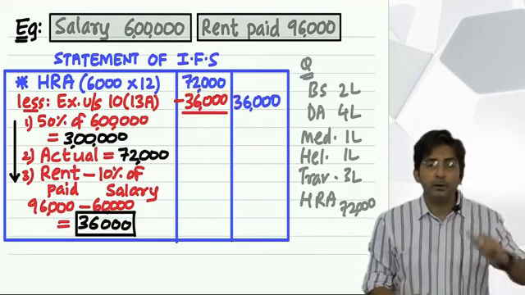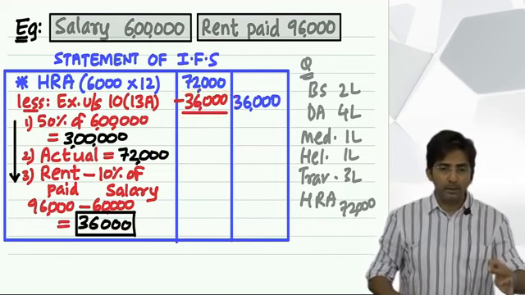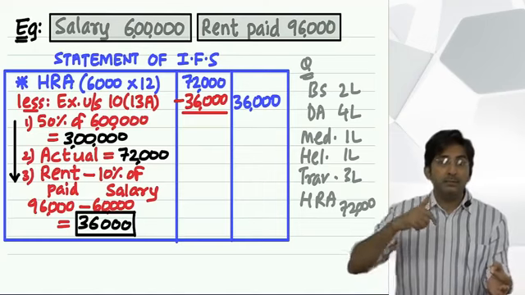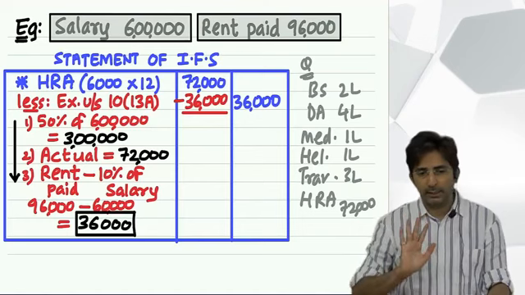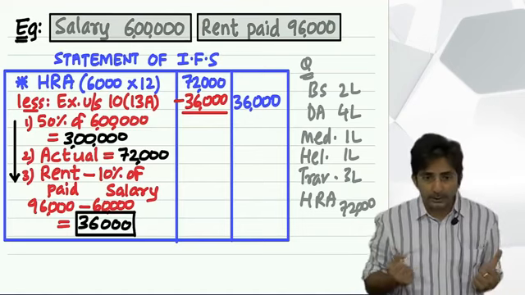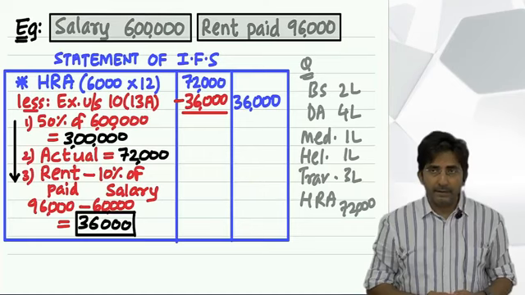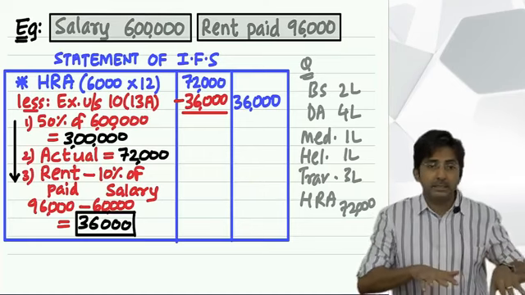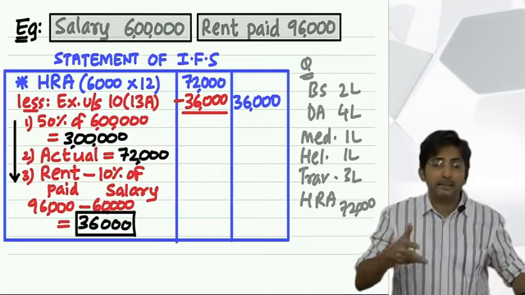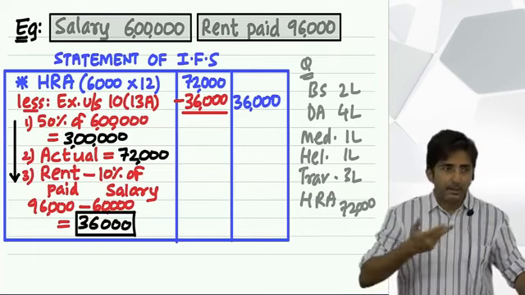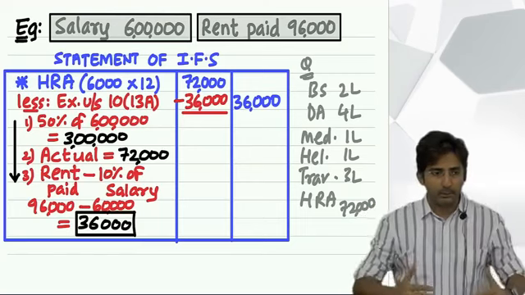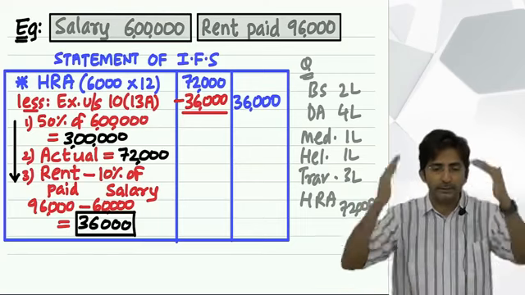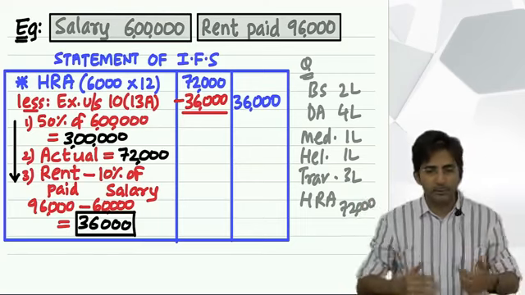And tell me what is the formula? 50% of salary, which means basic salary, dearness allowance and turnover commission. Okay. Then actual amount received. Then rent paid minus 10% of salary. And your salary again means basic salary, dearness allowance, turnover commission. This way you will calculate three amounts, and out of the three you have to take whichever is less. Whichever is lower will be deducted. Okay.